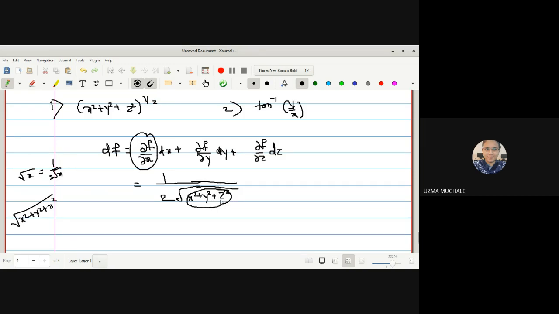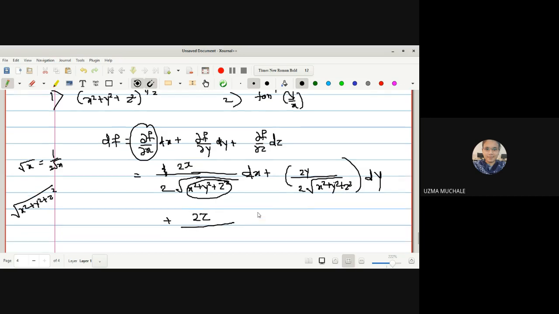With respect to y and z it will be 0. With respect to x the derivative is 2x dx, plus the next term, 2y divided by 2 under root of x square plus y square plus z square dy, plus again 2z divided by the same term into dz.